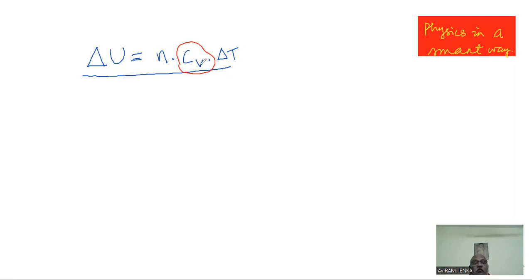No. CV is replaced by things like degrees of freedom, which are process independent. So this formula is a universal formula. Though it is derived under a constant volume condition, it has universal application. So that was the last statement.